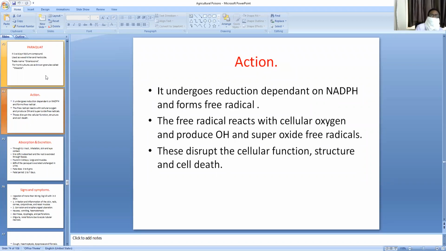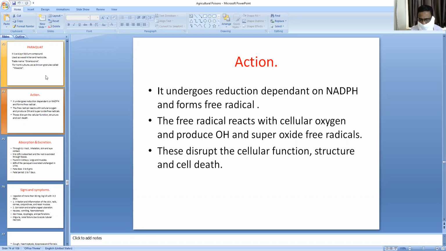Action: it undergoes reduction dependent on NADPH and forms a free radical. That means it undergoes nicotinamide adenine dinucleotide phosphate dependent reduction to form the free radical, which reacts with molecular oxygen to reform the cation and produces superoxide and free radicals of hydroxyl.